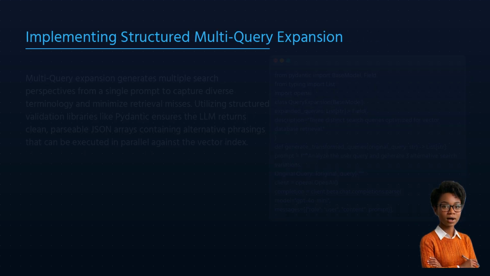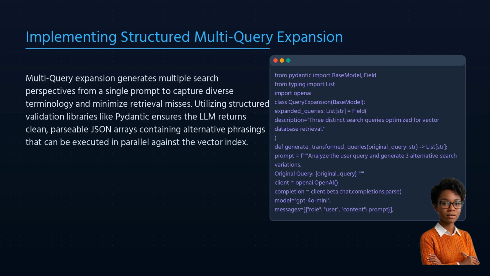Now, let's look at a concrete implementation. To execute multi-query transformation reliably in production, you must enforce structured outputs. In this Python script, we define a pydantic schema called QueryExpansion containing a list of strings. We then instruct our model to output exactly 3 distinct variations of the user query.